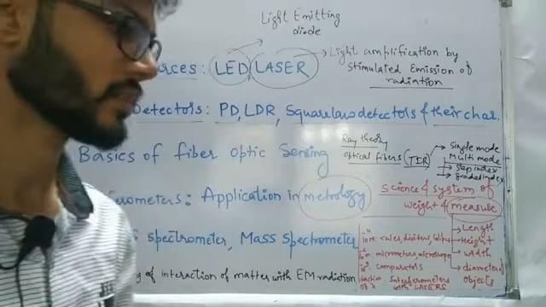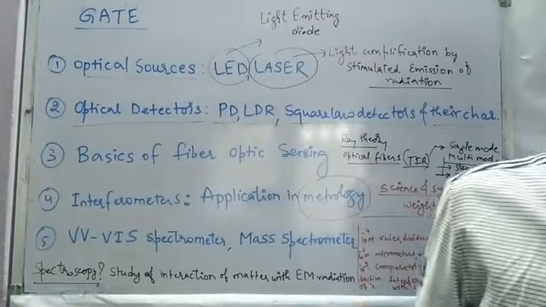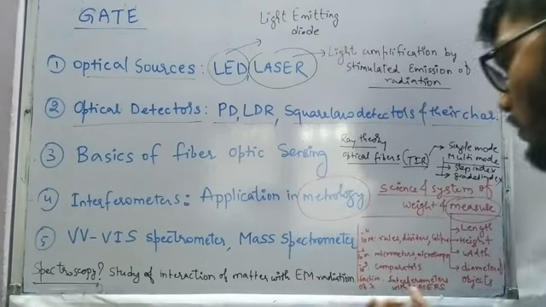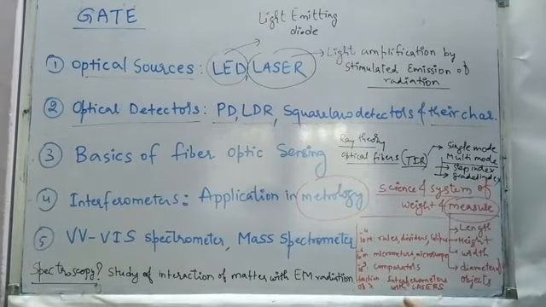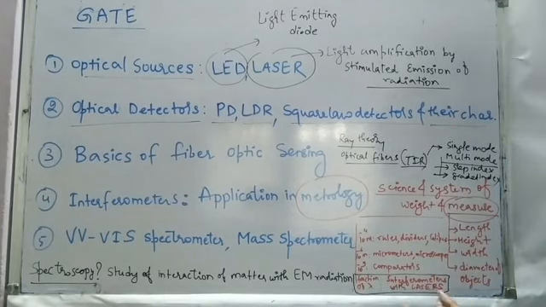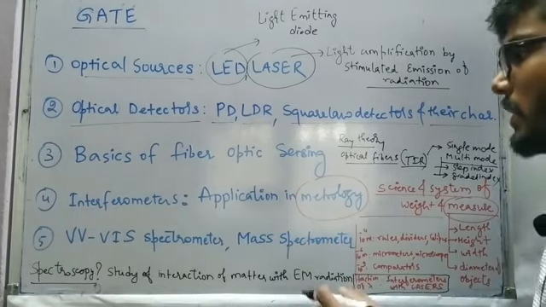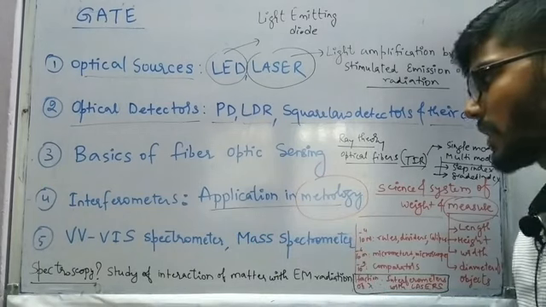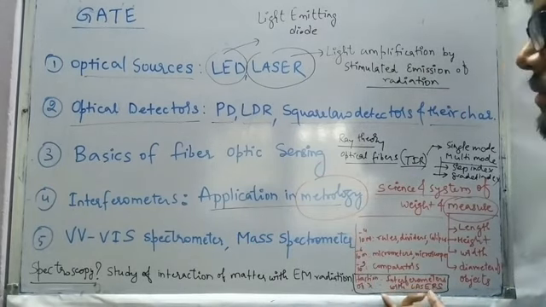And if the dimensions which we wish to measure are of 10 to the power minus 9 order, we are having the comparators. But what if we wish to measure the dimensions in terms of a fraction of wavelength? That is going to be very small, nanometers or picometers. So in that case we need to have the interferometers with lasers. So this particular part we have to study in interferometers in the application in metrology. So this is going to be our main focus.